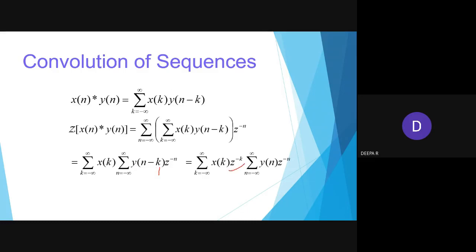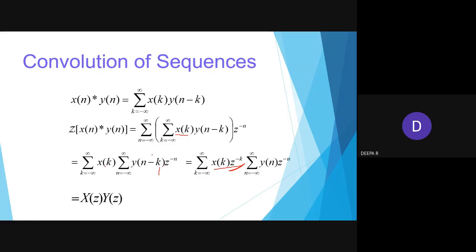So they have taken z power minus k in front, then written y of n z power minus n. The next step, x of k will become x of z, y of k will become y of z. Up to this we don't have only one factor. Then once you multiply, you will be getting x of k alone, but we can't say x of n as x of z.